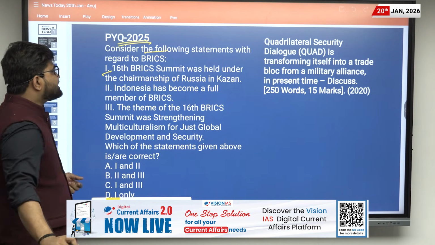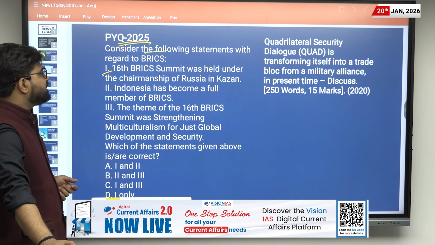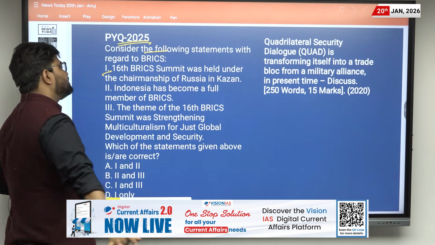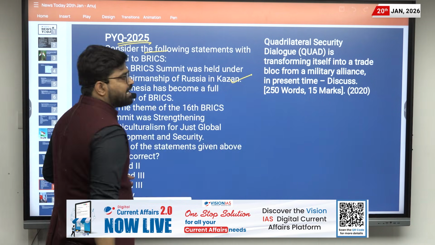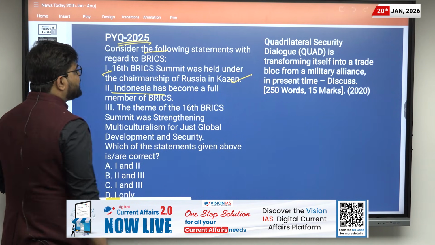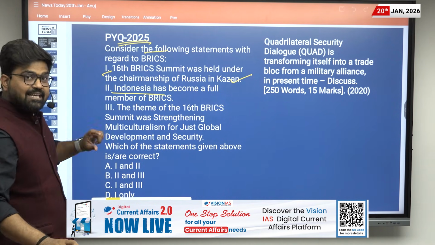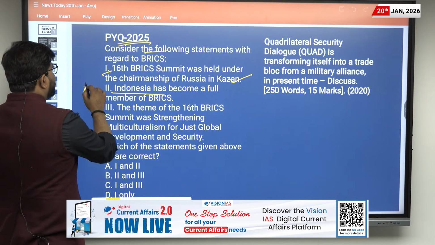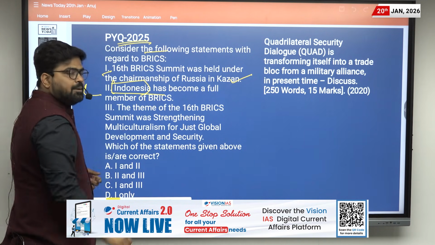The question is, consider the following statements with regards to BRICS. Statement 1, the 16th BRICS summit was held under the chairmanship of Russia in Kazan. This is a correct statement. Then second, Indonesia has become a full member of BRICS. There was an expansion of BRICS and Indonesia became a member.